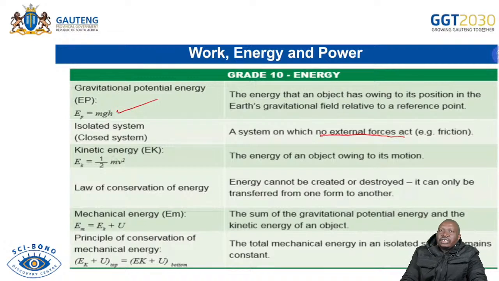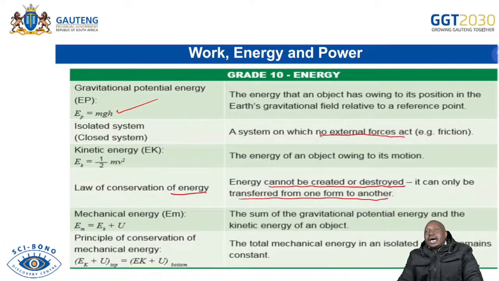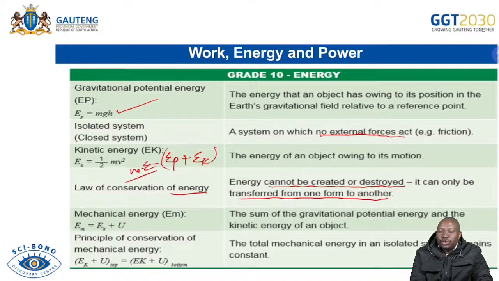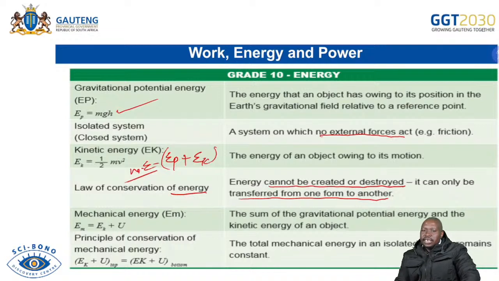You have done the law of conservation of energy, where we said energy cannot be created nor destroyed, but can only be transferred from one form to another. And we said when you have Ep and Ek and add them together, the sum of these two gives you mechanical energy. So mechanical energy is the sum of Ep and Ek.